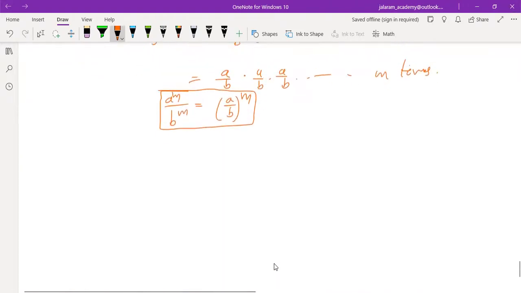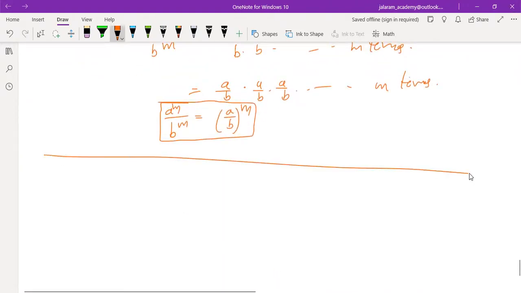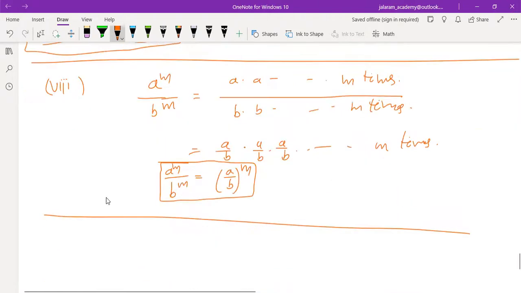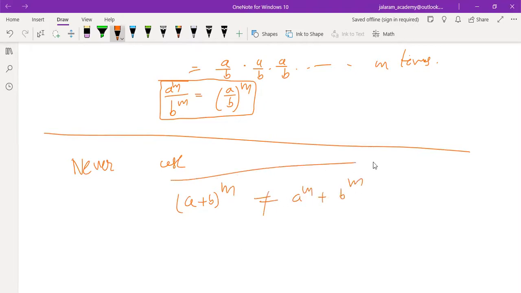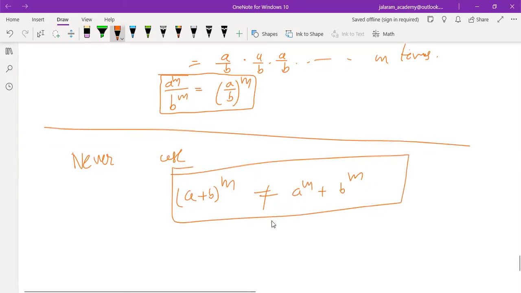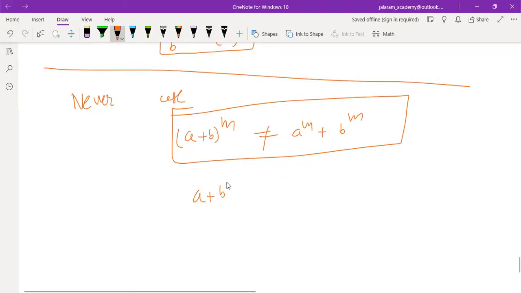Yes, sir. For multiplication and division, these two properties are used, but never use what I'm going to tell. Do you know? (a plus b) whole to the power m equals a to the power m plus b to the power m. Never use it. It is not equal to each other. Is that clear to you? You all know that (a plus b) whole square equals what?